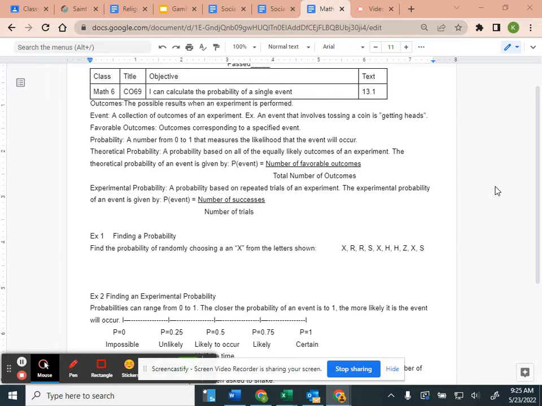So we have this week, next week, and the week after. Okay, so it is wrapping up really quick. So this week, next week, and the week after is our last week of school. This is our last full week of school. This is the last week that we have 5 days of school.